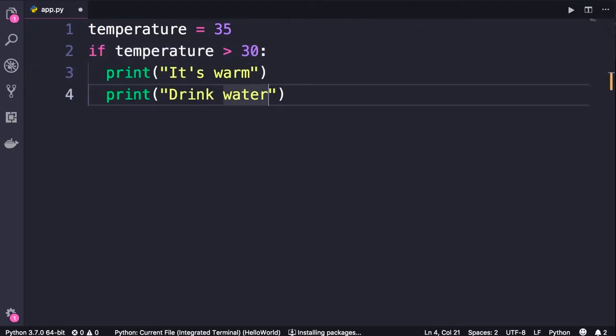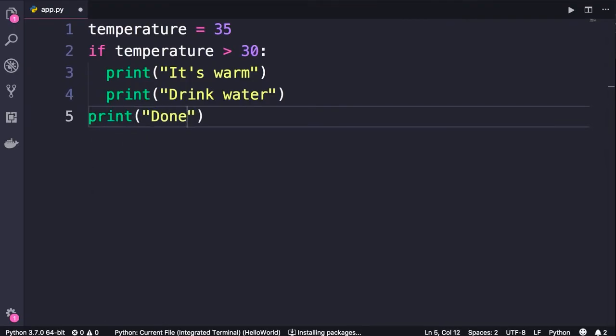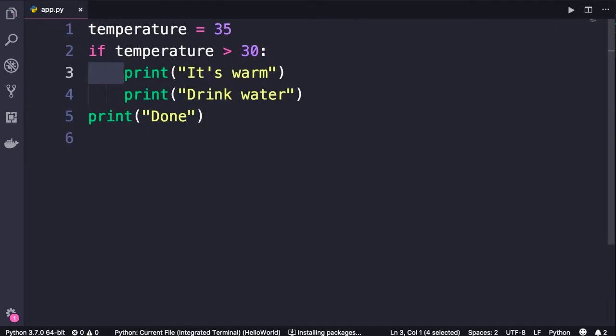Now, when we finish here, we should remove indentation to indicate the end of this if block. So here we can add a print statement with a message like done. This statement will always be executed whether this condition is true or not. Now, note that when I save the changes, this indentation you see here is going to be doubled up. Take a look. Save. There you go. So when we save the changes, AutoPep8 reformats our code and uses 4 white spaces for indentation. So 1, 2, 3, 4. It uses 4 white spaces because that's what PEP8 recommends.